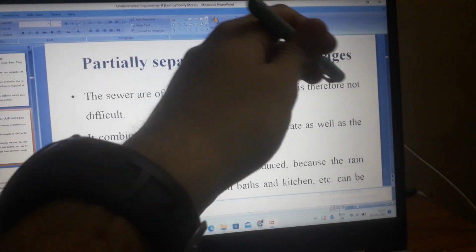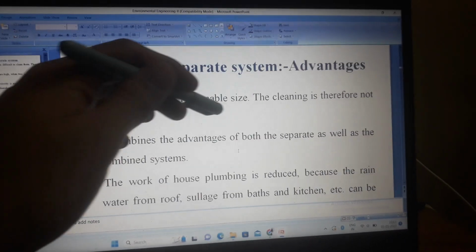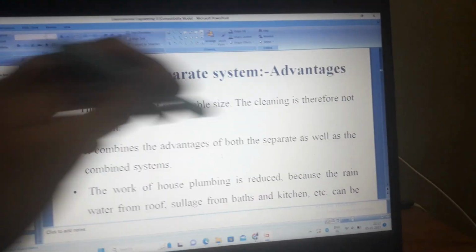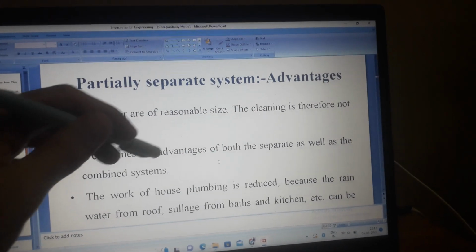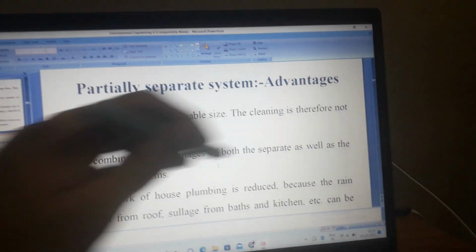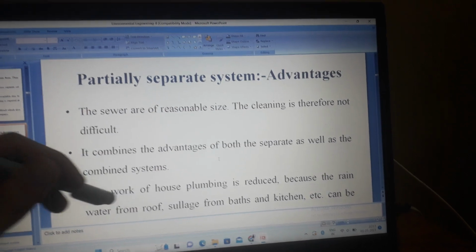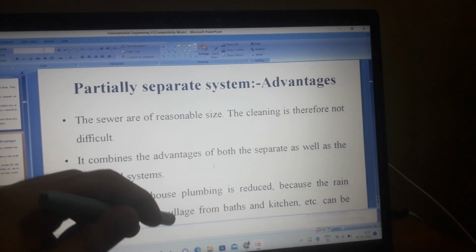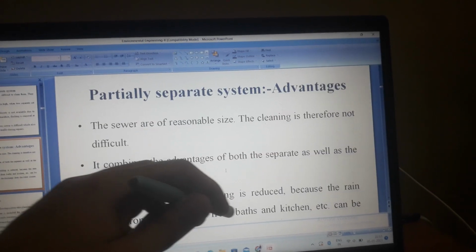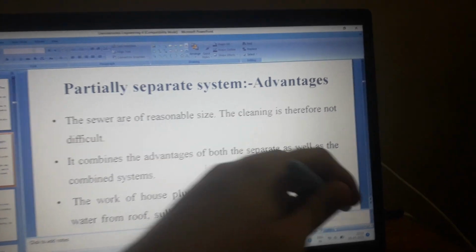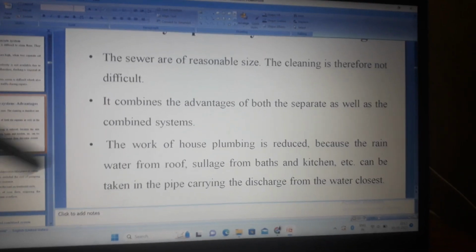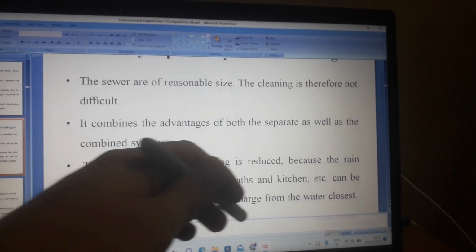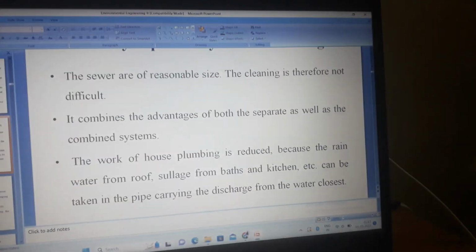Partially separate system advantages. The sewers are of reasonable size. The cleaning is therefore not difficult. It combines the advantages of both the separate as well as the combined systems. The work of house plumbing is reduced because the rainwater from roof, sewage from baths and kitchen etc. can be taken in the pipe carrying discharge from the water closet.